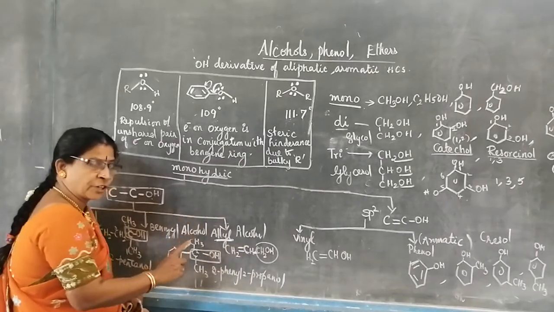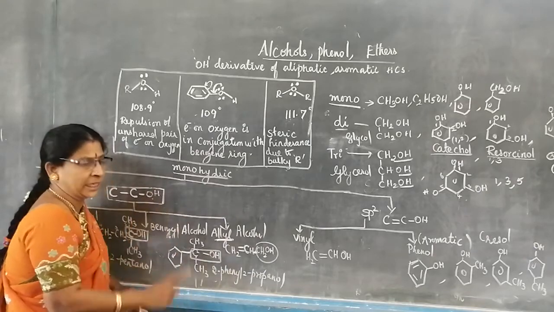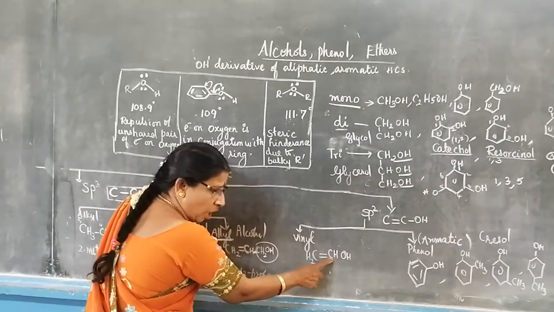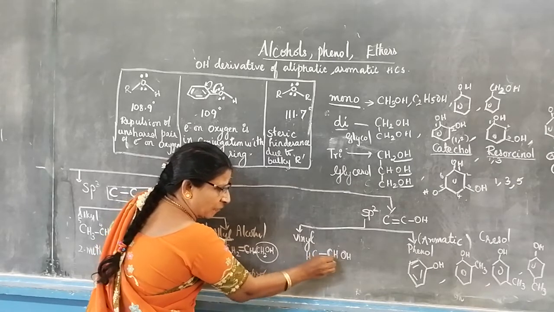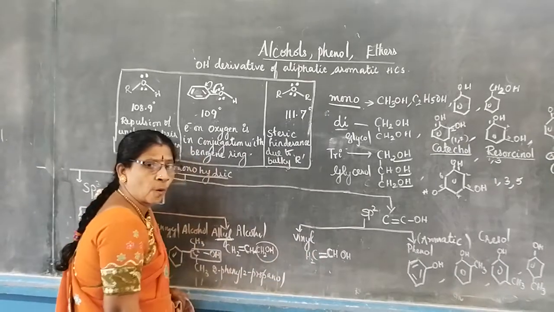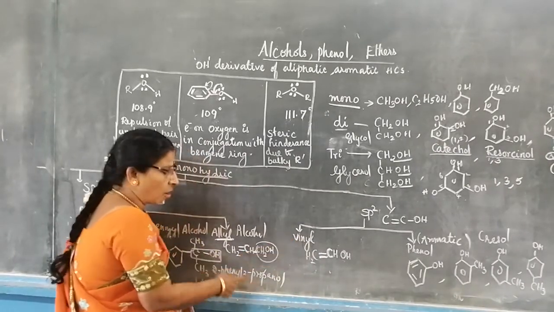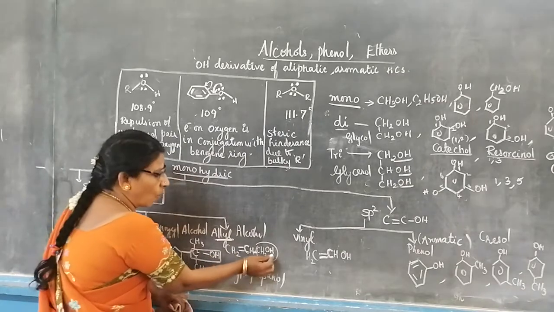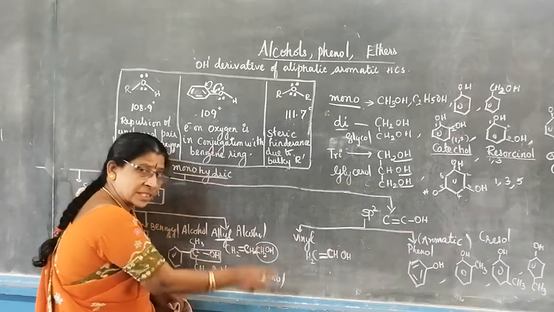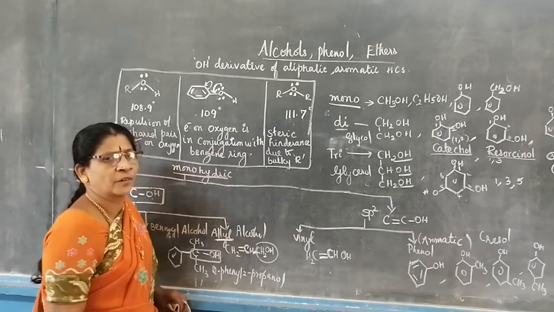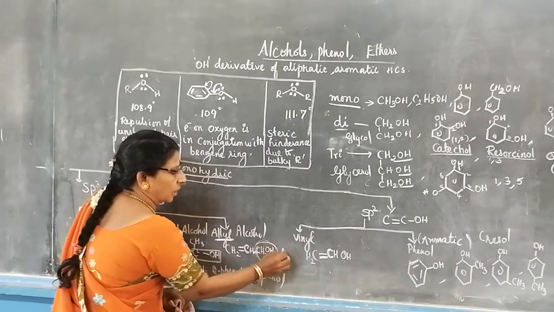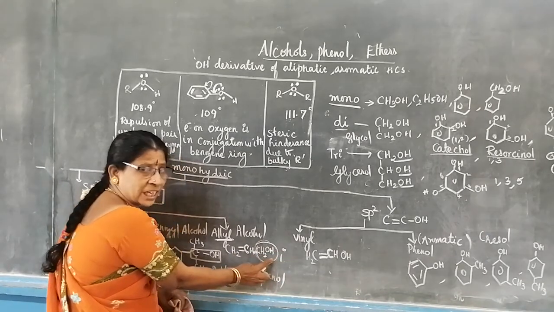We have to make out the difference between allyl and vinyl correctly. In vinyl alcohol, the first carbon which is attached to OH is directly attached to the double bond. So it is called vinyl alcohol. But in allyl alcohol, OH is attached to a carbon which is in turn attached to another carbon by a single bond. Then only the double bond will come. So it is called allyl alcohol. Is it primary or secondary or tertiary? Primary, because it is CH2OH.